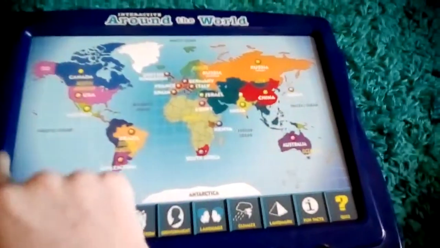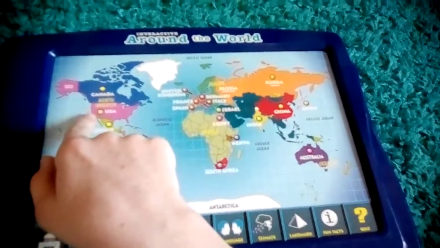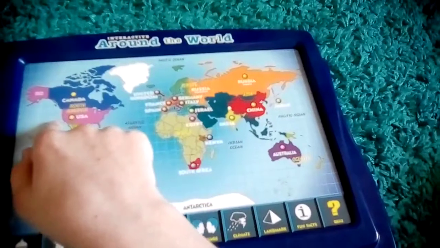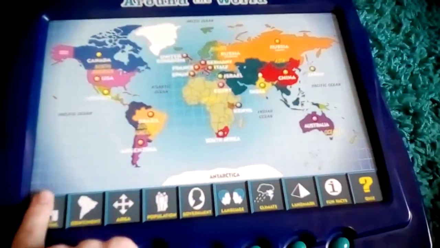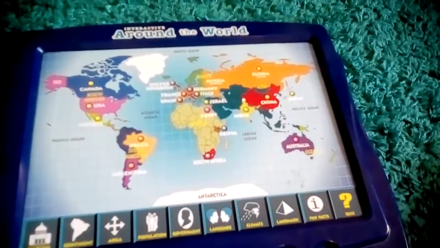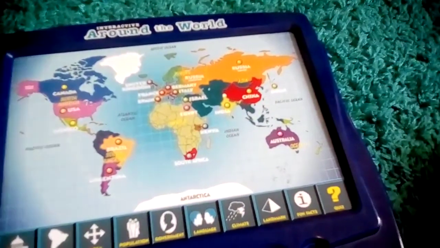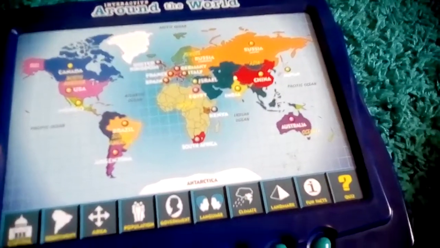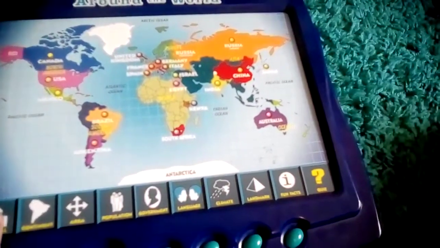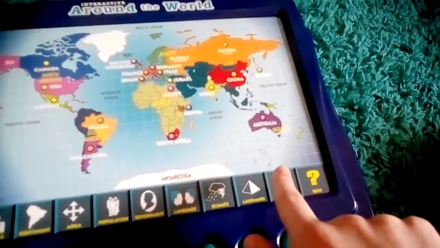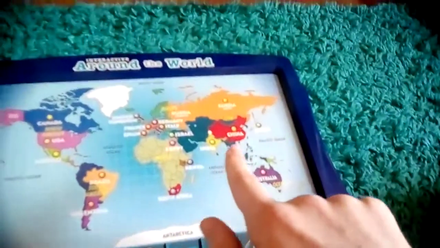The United States. Washington, D.C. is the capital of the United States, and New York City is the largest city. Let's try the other one now. The United States. Washington, D.C. is the capital of the United States, and New York City is the largest city. So if those capital buttons are the same, the fun fact buttons are the same too. But we do have to go to Asia now, so let's go back to Russia.